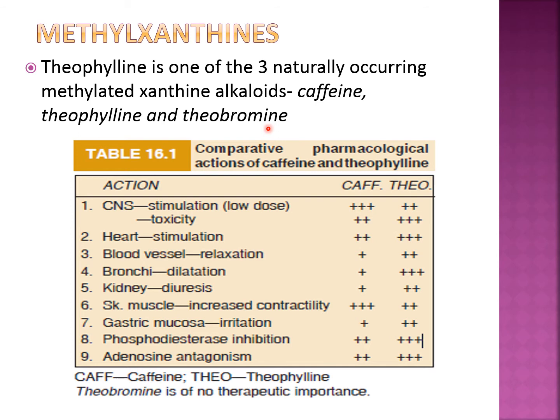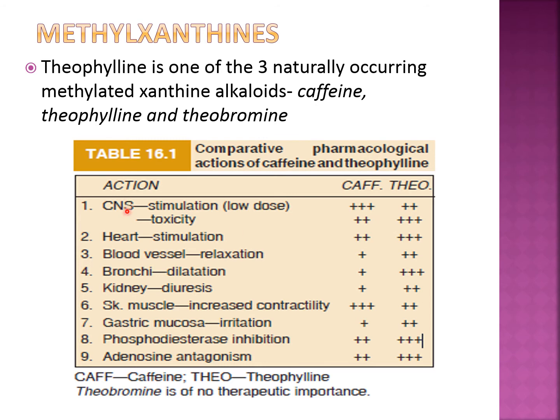These can be useful in asthma, but the one which is very commonly and more specifically used in asthma as a bronchodilator is theophylline. Now there are various actions of these on various body systems, so we are going to see only in brief in this chart.